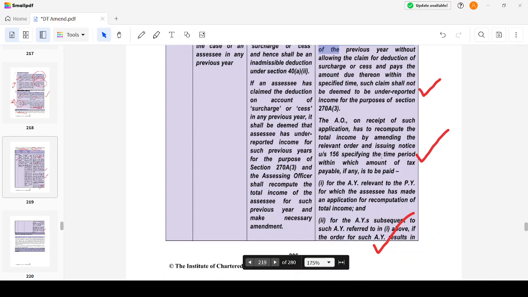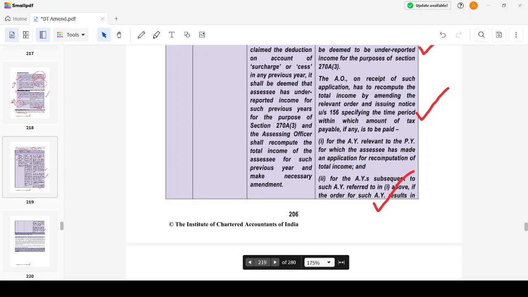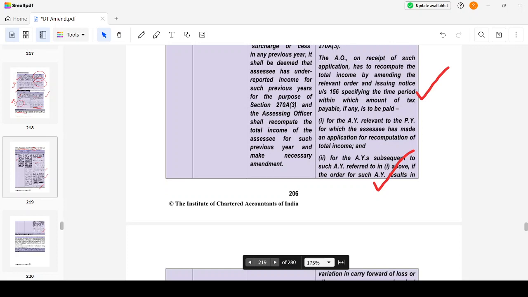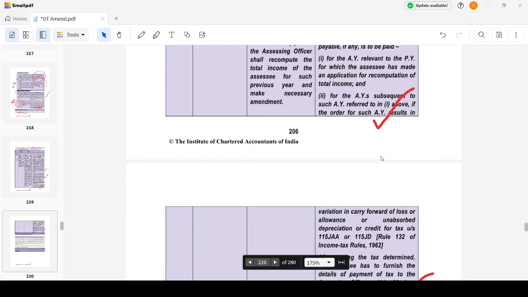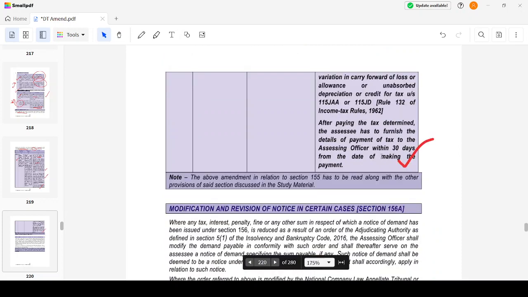He will not treat it as underreported income, but he will charge some additional tax, which has to be paid, and he will issue me a notice that I have to pay. Along with the assessment year I have requested, he will give me the income computation and tax computation. If there are losses carried forward in subsequent years, or MAT credits, for those adjustments he will also issue a notice. I have to pay the tax and intimate the assessing officer within 30 days from the date of payment of tax.